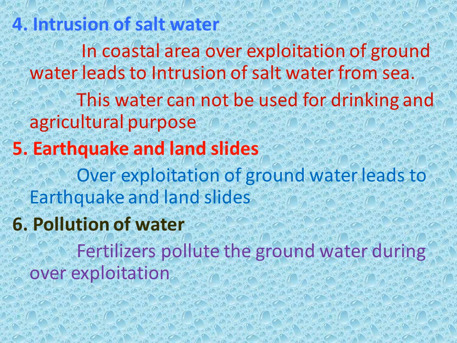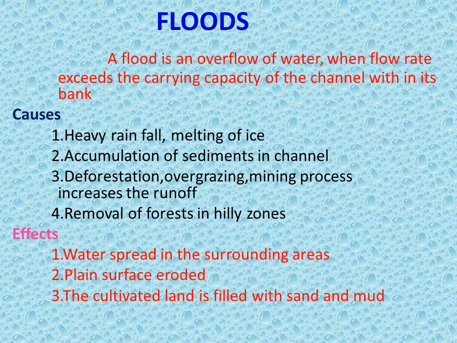Hydrological cycle. The hydrological cycle mainly involves processes such as evaporation, condensation and precipitation, transpiration and flood. In the second unit itself, we had seen about the flood. Flood is an overflow of water when the flow rate exceeds the carrying capacity of the channel within its bank.